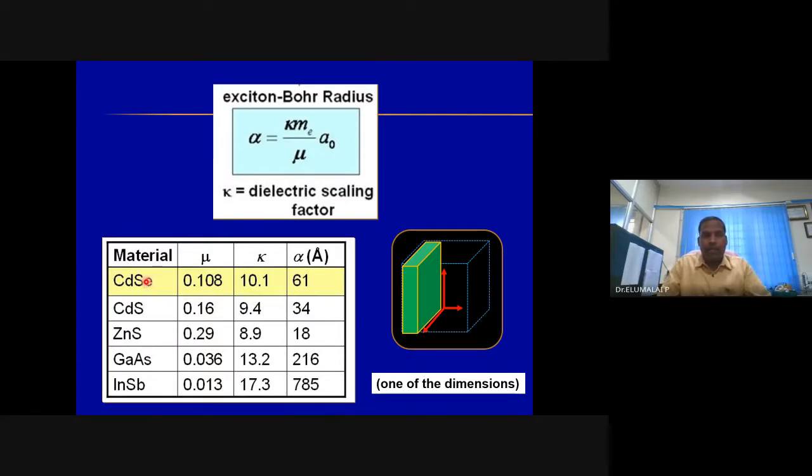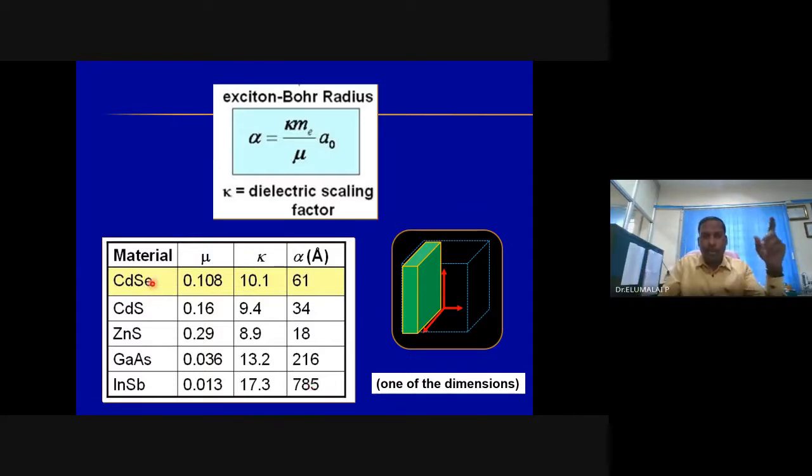For cadmium selenide, it is 6.1 nanometers. Cadmium sulfide, 3.4 nanometers. Indium antimonide, 78.5 nanometers. That is why, when we define nanomaterials, they are materials having a grain size generally from 1 to 100 nanometers. It is not necessary that a material of 80 nanometers will show a change in the band gap. No, it is highly characteristic of the material.